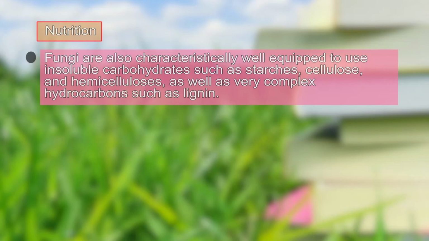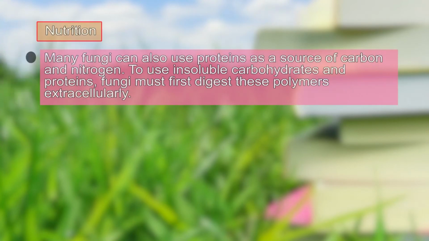In this case we find that the fungi can utilize insoluble carbohydrates such as starch, cellulose and hemicellulose, as well as complex hydrocarbons such as lignin. On the other hand, the fungi can also use protein as a source of carbon and nitrogen. To use the insoluble carbohydrates and proteins, the fungi first digest these polymers extracellularly and then they absorb them. So, it is an extracellular digestion process seen in fungi.